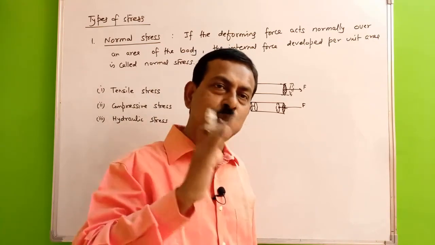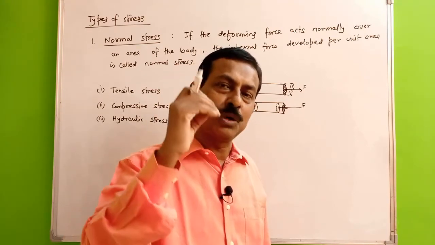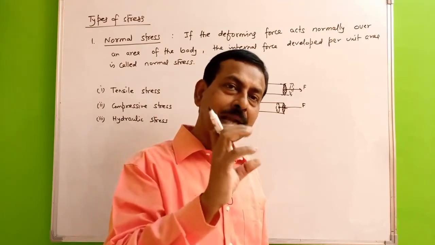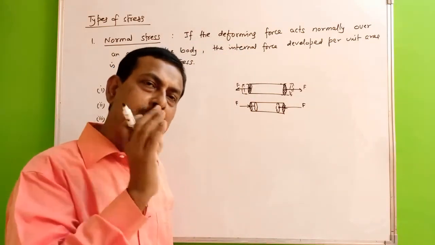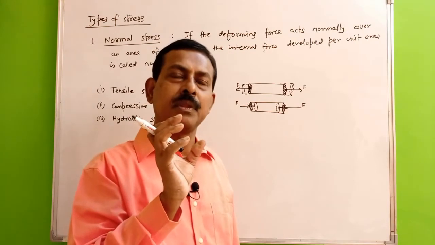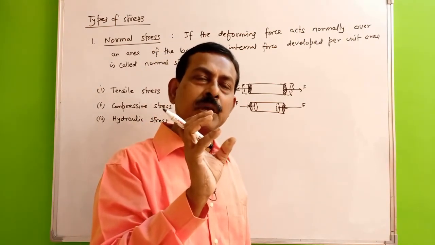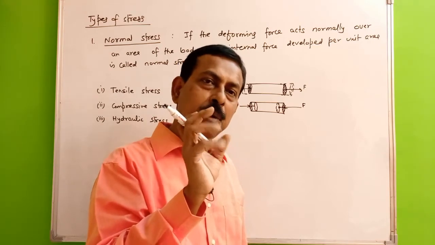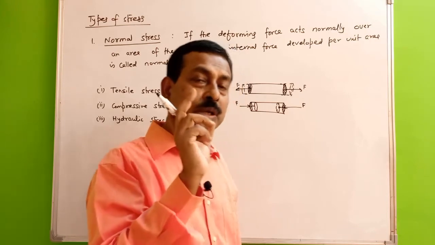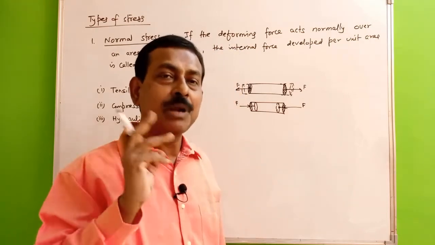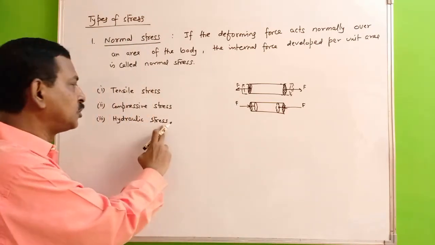That fluid will try to compress this ball from all directions. So the deforming force will always act normal at every point on that body and will try to decrease its volume. So its volume will decrease, but not its shape. The shape will remain spherical. In that case, whatever stress is developed in this body is called the hydraulic stress.